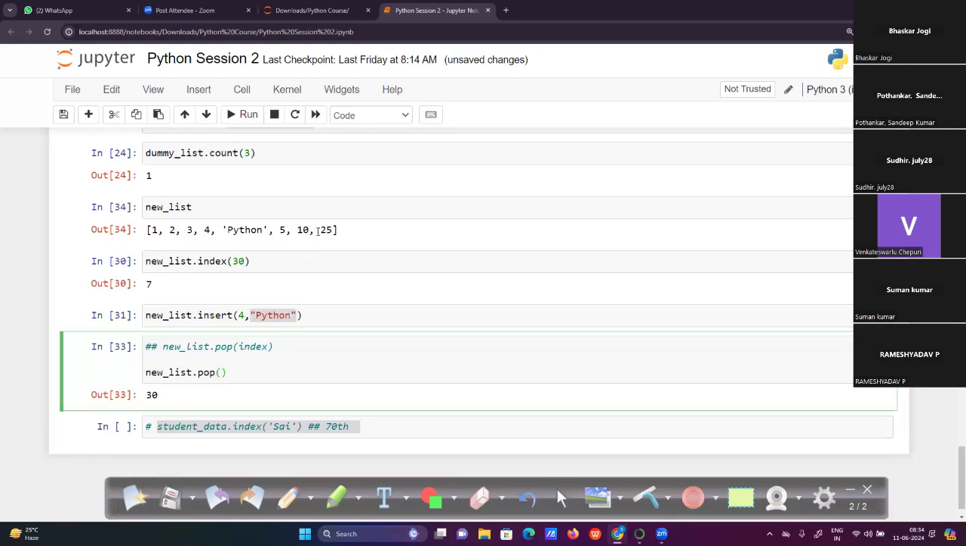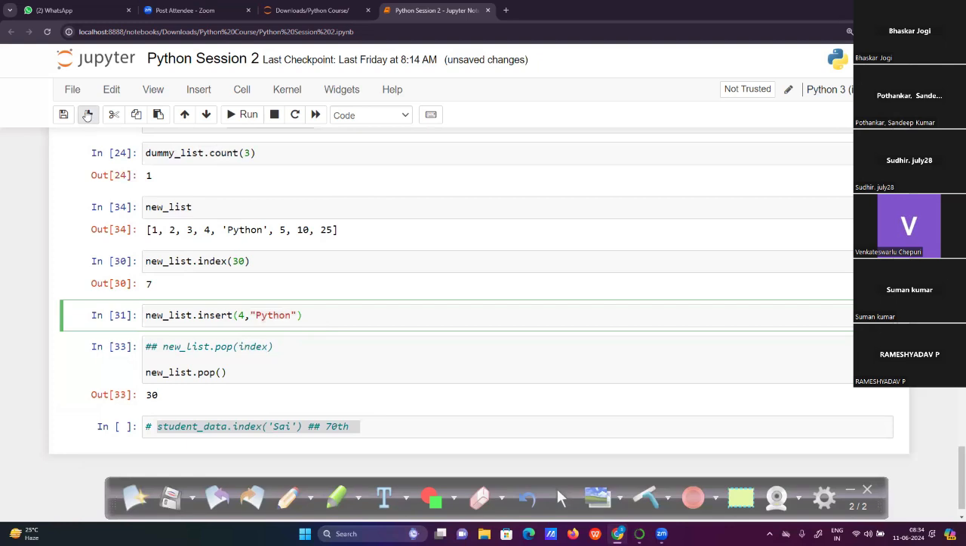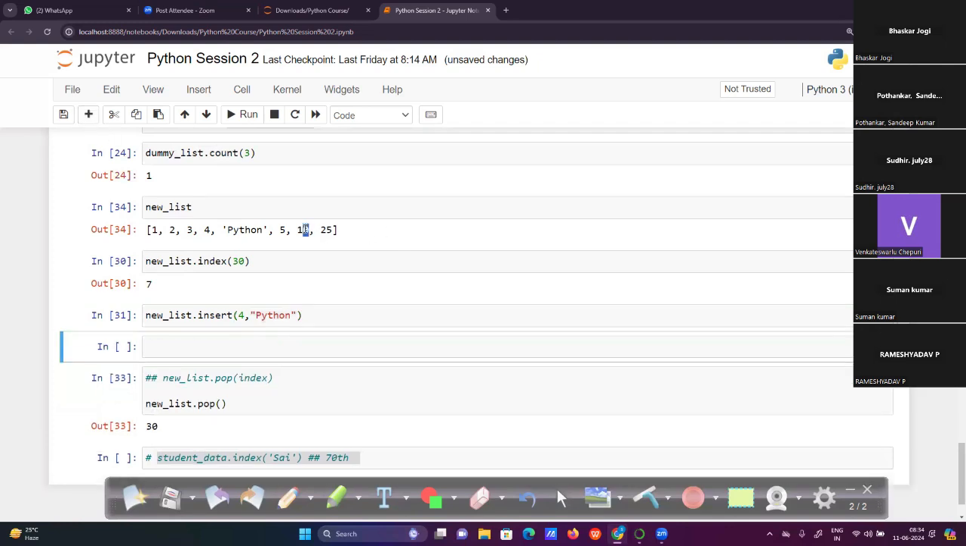Now we need to understand how to find the index of this 10 element. We may have 100 elements, but we want to know what the index value is for a particular element. At this moment the index method will help. For example, new list dot index of 10. Now I want to get the index position value. For example, I'm writing position value.